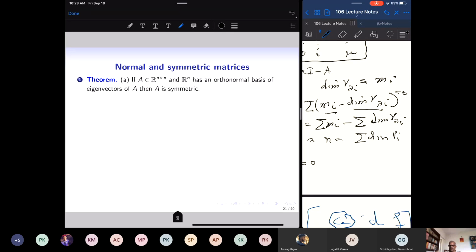And this class of matrices I want to introduce now. These are called normal matrices, Hermitian matrices, symmetric matrices. We will see that many matrices have nice structural qualitative properties which ensure that the matrix is diagonalizable. Okay, so let's look at this class of matrices.